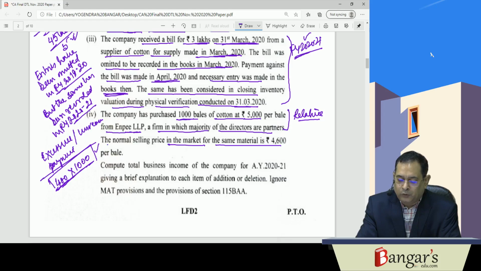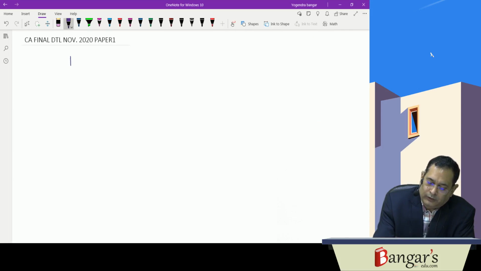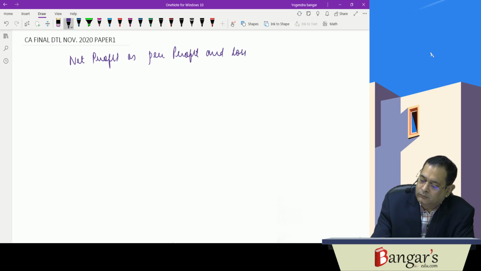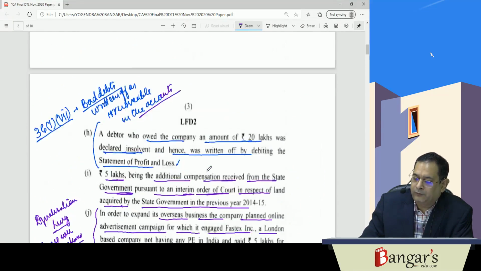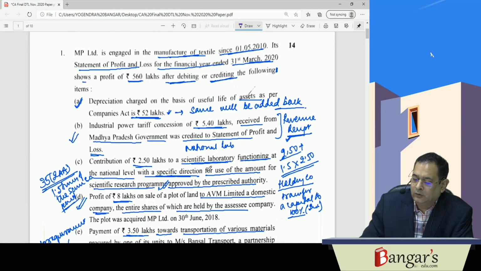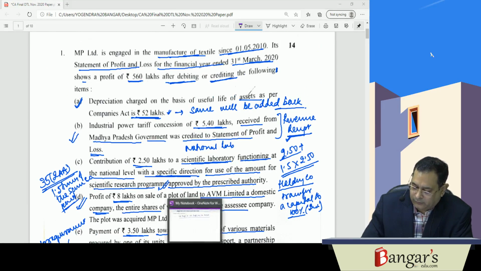Okay. Compute the total business income of the company for the assessment year 2021 and give brief explanations to each item. So now we'll be starting with the computation aspect. Here, what is the net profit as per profit and loss account? Look, the net profit as per profit and loss account is rupees 560 lakhs.